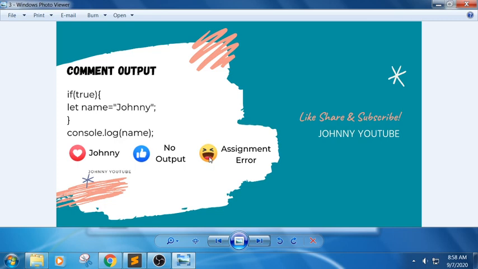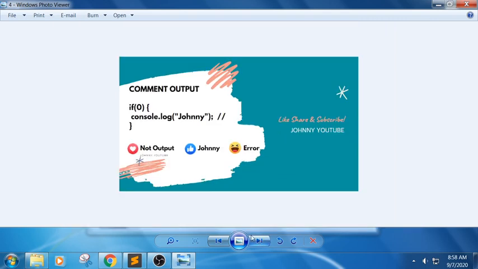Now again we have question number 4, if of 0. If of 0 indicates false, and the if block will be executed only if the condition is true, so the answer would be false here. Whatever the output is, you will not get any output here.